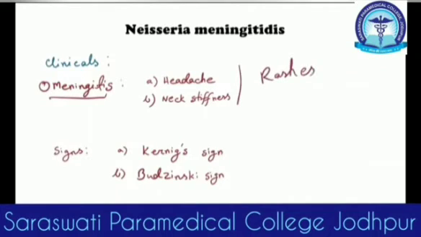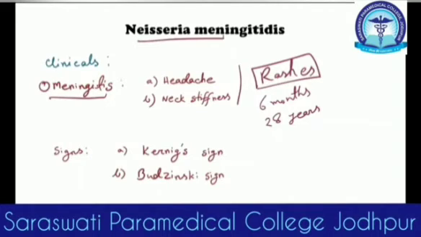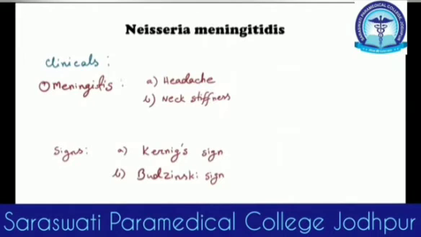If you find a patient, especially from 6 months to adult like 28 years old, please don't forget to search for rashes, and if you get the rashes, it's most probably due to a bacterial meningitis, most probably due to Neisseria meningitidis. So this is a very important thing for the management of a meningitis patient. And you will also get the common signs of meningitis like the Kernig sign, Brudzinski sign. These are also found in the patient of meningitis caused by Neisseria meningitidis.